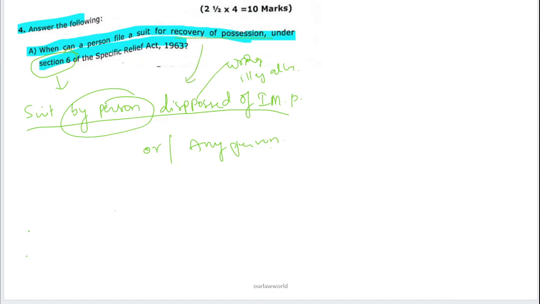This suit for recovery of possession has to be filed within 6 months from the date of dispossession.